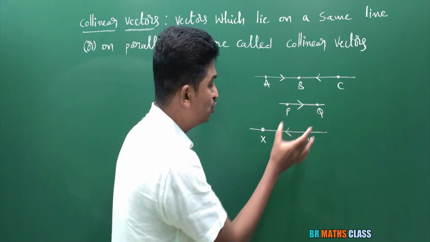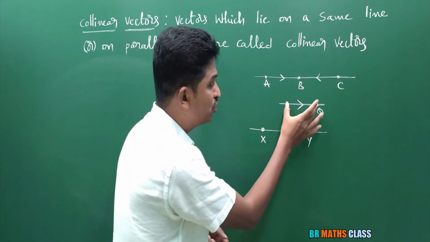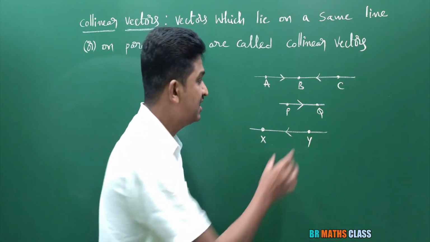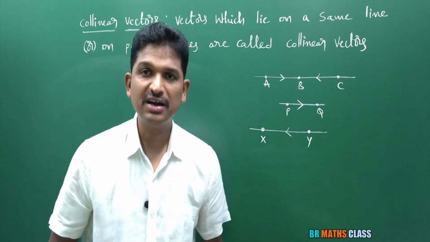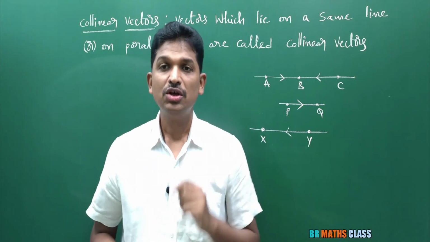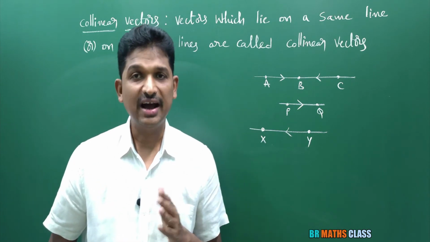You observe this PQ bar and YX bar. PQ bar and YX bar, they are exactly in opposite direction. So I can say that PQ bar and YX bar are unlike vectors because they are in opposite direction. So you learn about like vectors and unlike vectors.